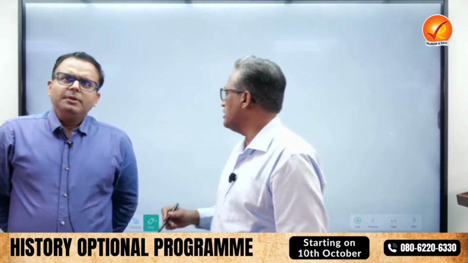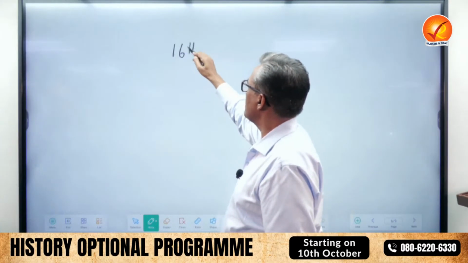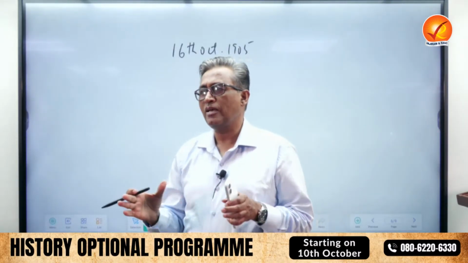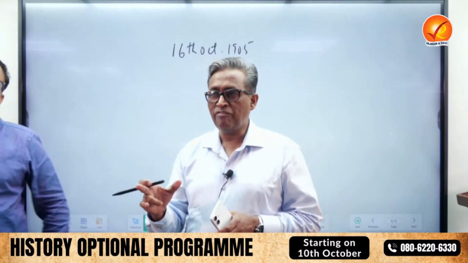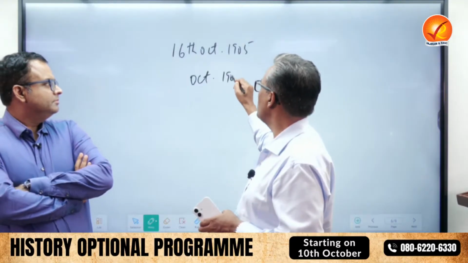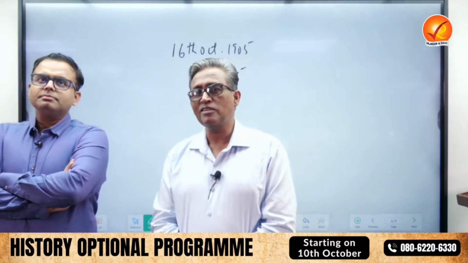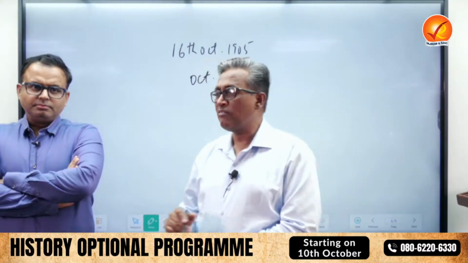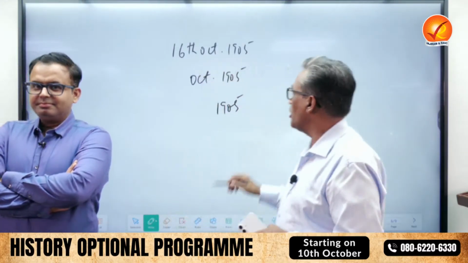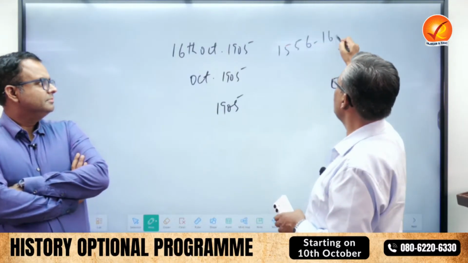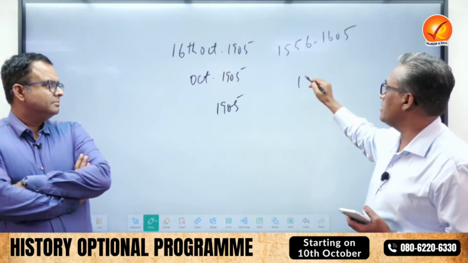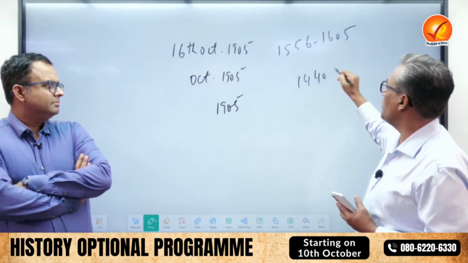And just to continue this, in the main exam, suppose you're writing that on 16th of October 1905, the partition of Bengal was implemented, right? Now you have a fear: I may forget 16th or 17th. So write October 1905. Nobody would say it is wrong. You may forget October or November, just write in 1905. Now suppose you're writing Akbar's period, 1556 to 1605. Suppose you're writing Kabir, the famous Bhakti saint, that was 1440 to 1520.